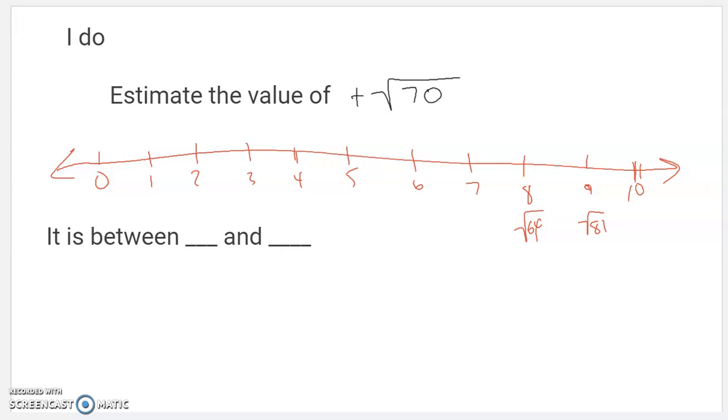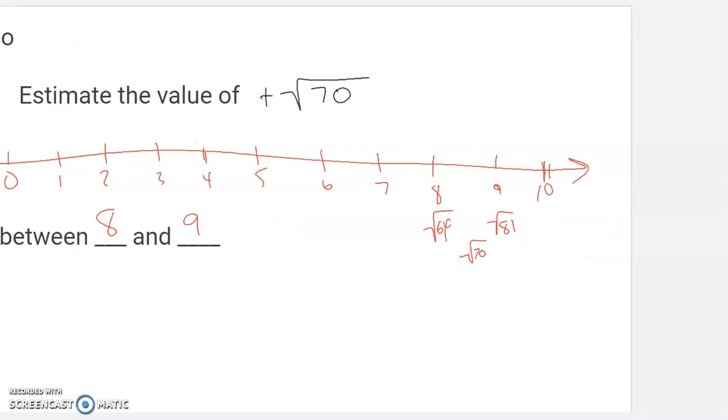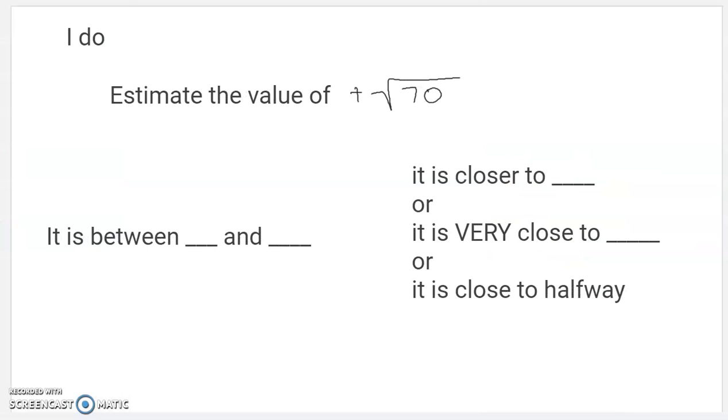So I know the square root of 70 is somewhere between the square root of 64 and the square root of 81. So I know it's going to be between 8 and 9. That's the first part of my estimate. And then the next thing I'm going to try to figure out is which one's it closer to? Is it closer to 8 or is it closer to 9? Is it very close to 8 or 9? Or is it close to halfway? I'm going to choose one of these to kind of describe it.